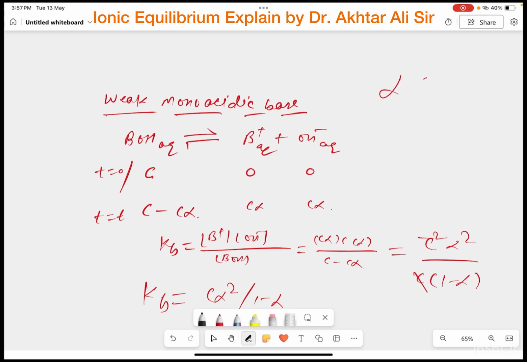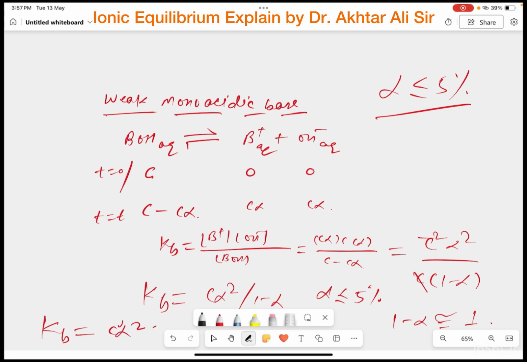If alpha is less than or equal to 5%, then the given electrolyte will be weak. So for this base, if alpha is less than or equal to 5%, we take this base as the weak base. For such a base, 1 minus alpha will be equal to 1. That's why the value of Kb will be equal to C alpha square.